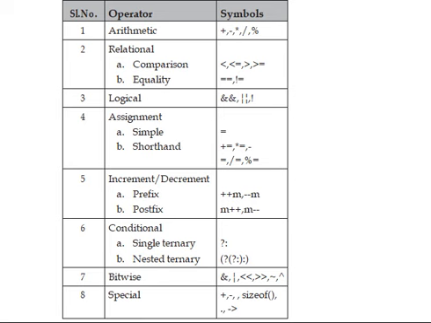Sixth one, conditional operator: single ternary operator and nested ternary operators. Seventh one, bitwise operators: and, or, shift left, shift right, like that. Special operators: plus, minus, sizeof, pointer, period. These are the operators available in the C language.